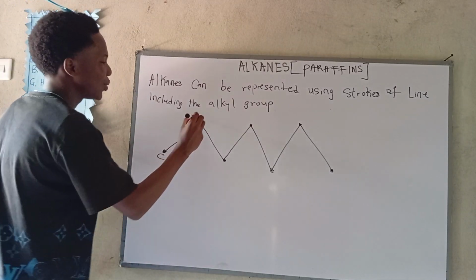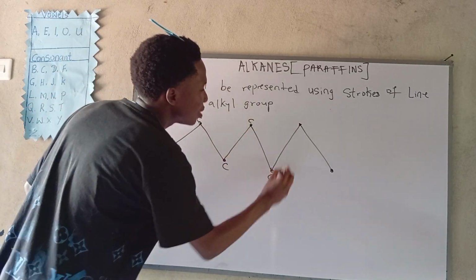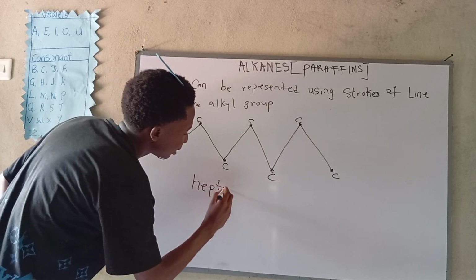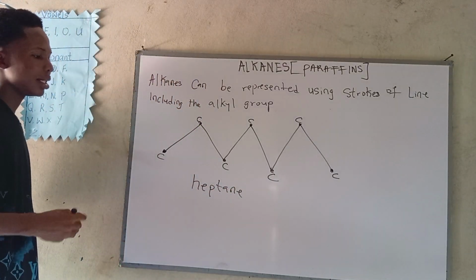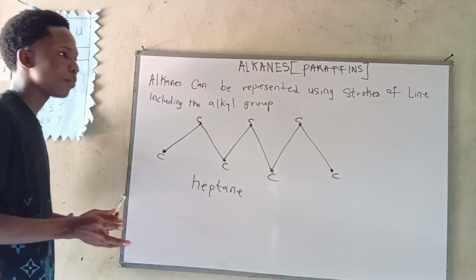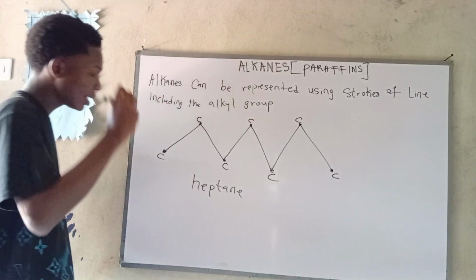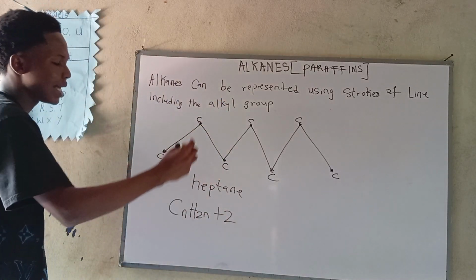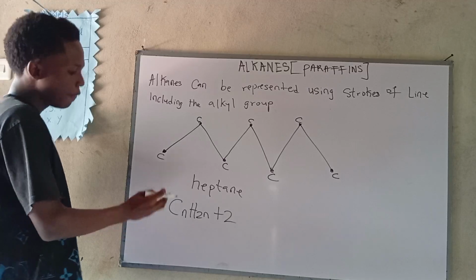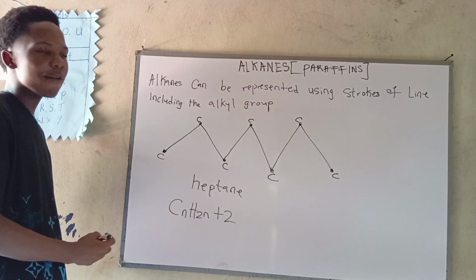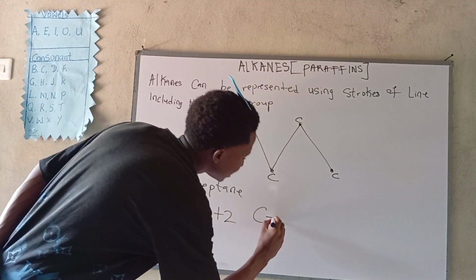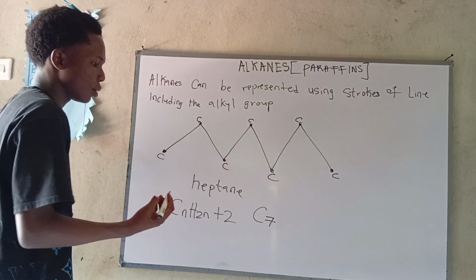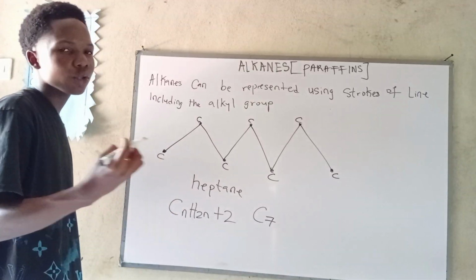So now we can represent it with carbon like this so that we know what we are doing. Okay? This is what we call heptane. Now, can somebody remember the formula of heptane? It's very simple. As we said, since we have 7 carbon, from our general formula, CnH2n+2. Now, let's get the formula of heptane. If we say n is now 7 in this general formula of all alkanes, we now say C7, that is carbon atom number 7.